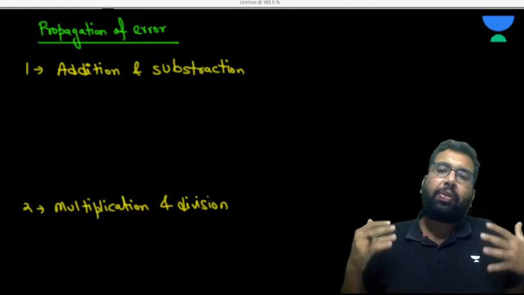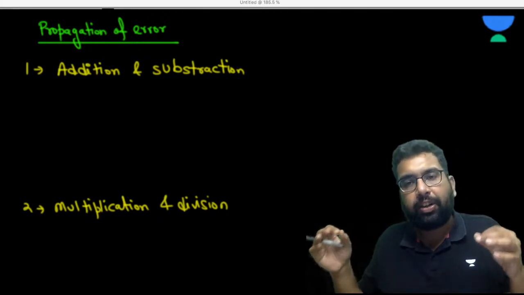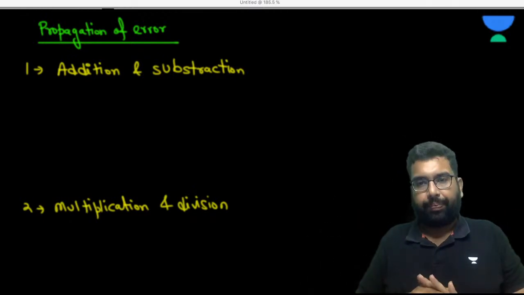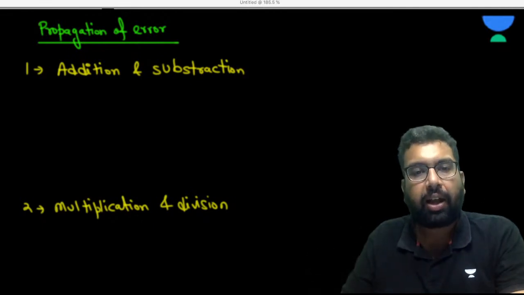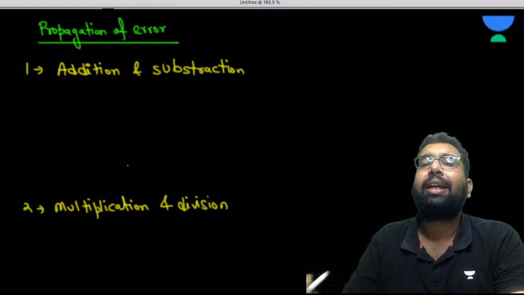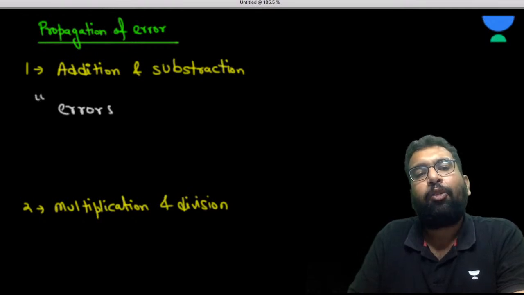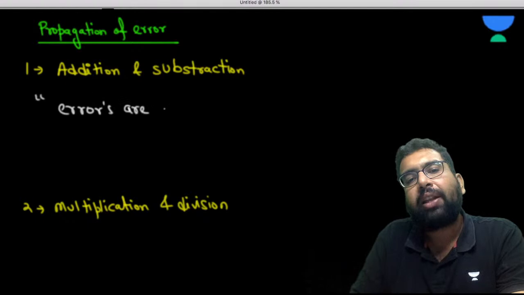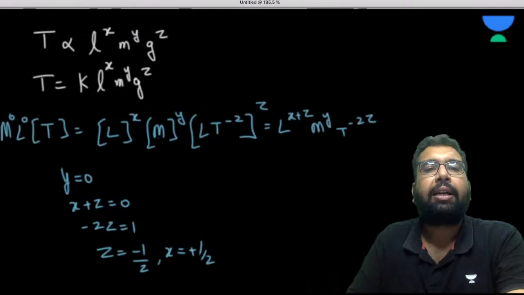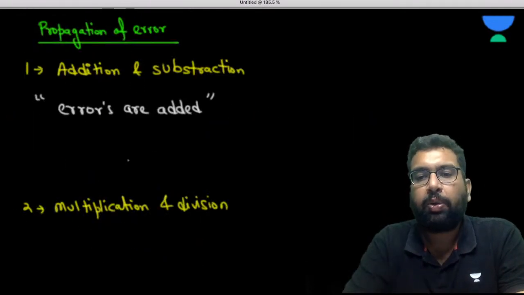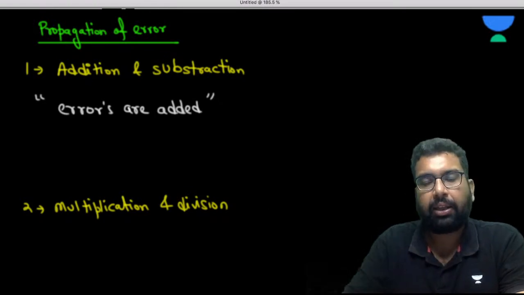Now each of the lengths of these things will have some error. So we may require to interact between different physical quantities, which individually have some error. When we need to add or subtract two physical quantities, simply I'll tell you in one line: errors are added. Whether it is addition or subtraction, you have to just add the errors. Are you getting my point? You just have to do one thing, add these errors. So how do we do it?